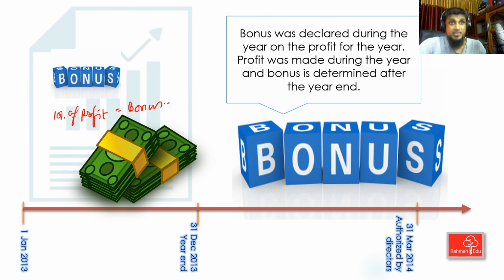That target was given to the managers. Managers worked hard, directors worked hard, and they made a profit of 200 million in 2013. But the bonus amount was only determined, calculated and settled after the reporting period end. The bonus amount was determined and communicated: you will receive this much bonus, you will receive that much bonus after the reporting period end.